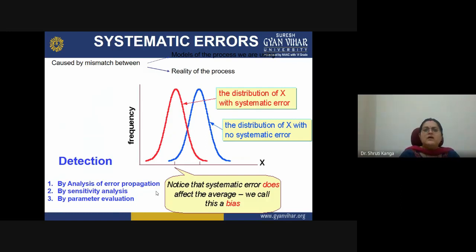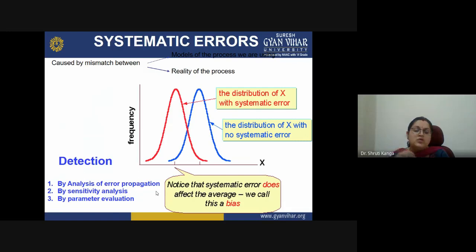Now systematic error. Systematic error is caused by mismatching. One cause of mismatch is between the model of the process we are using and the reality of the process. There are two causes: the model of the process, due to which we can get a mismatch of two units, or the reality of the process.